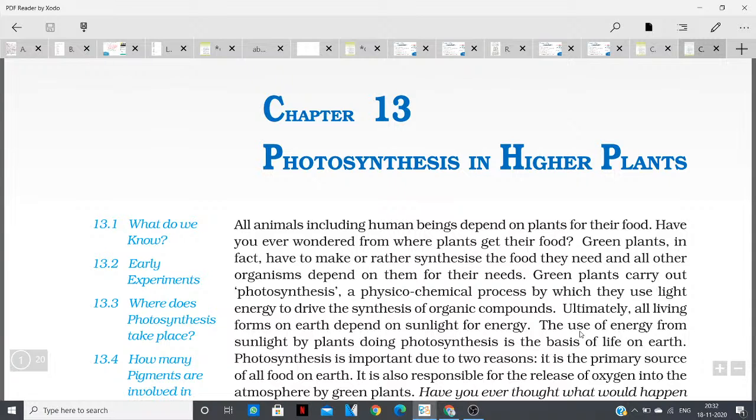I'm just waiting for everyone to join, and I will start with the new chapter today, which is photosynthesis in higher plants. We have completed transport in plants, and we are doing plant physiology right now. In this series, we are starting with photosynthesis in higher plants, and we will learn some very important, basic and logical concepts: how photosynthesis occurs, what the different phases are, and what structures are responsible for photosynthesis, each and everything.